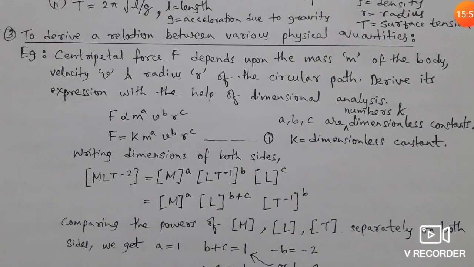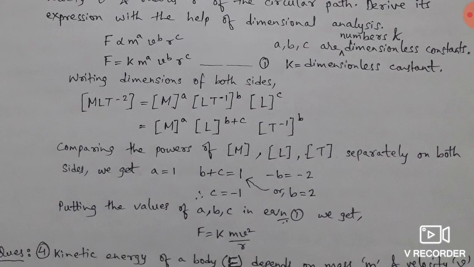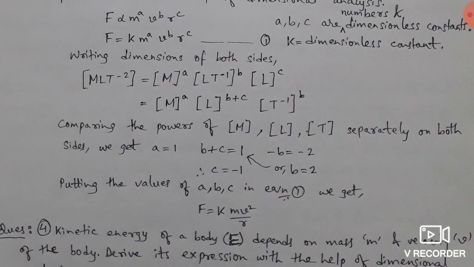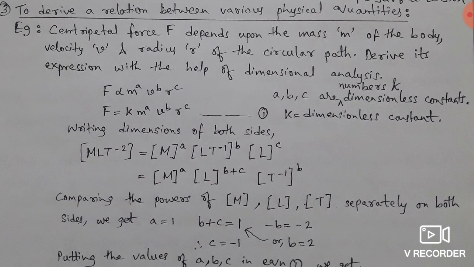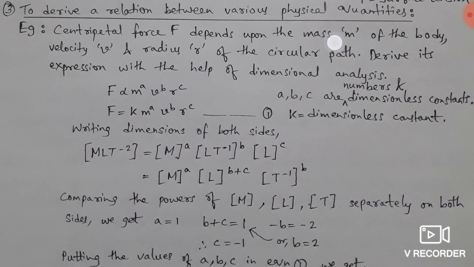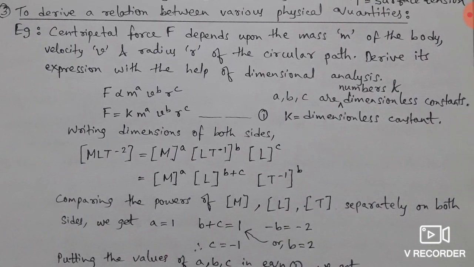Now let us discuss the third use of dimensional analysis. We have to derive a relation between various physical quantities. So derivation means we have to derive a formula with the help of dimensions. Now the centripetal force F, the question is given here, depends on mass m, velocity v, radius r of the circular path.